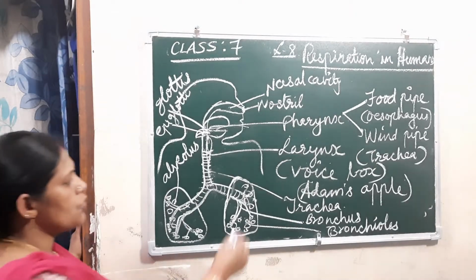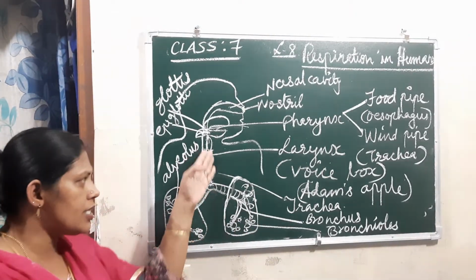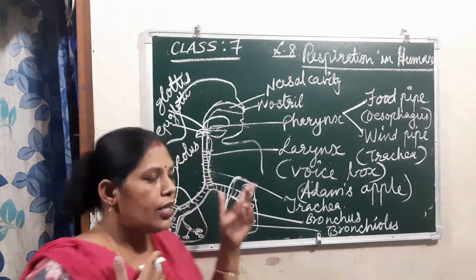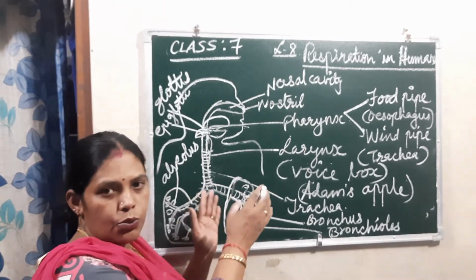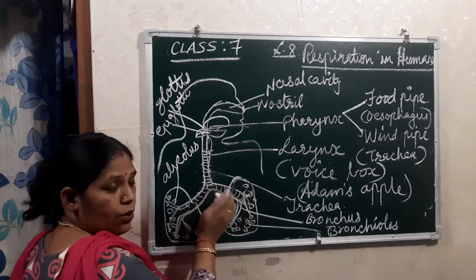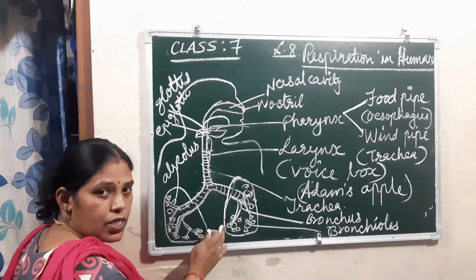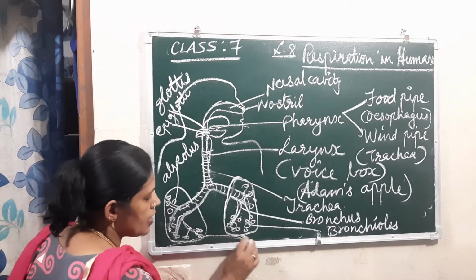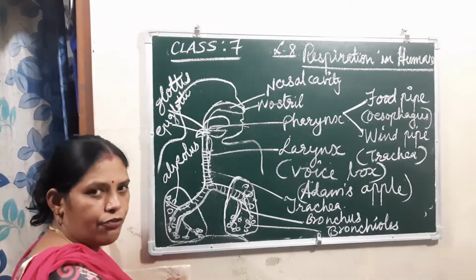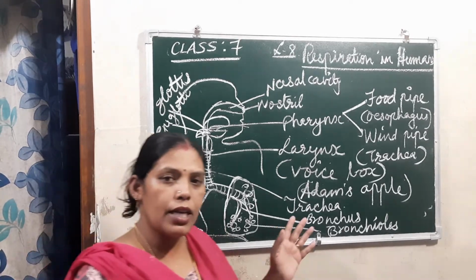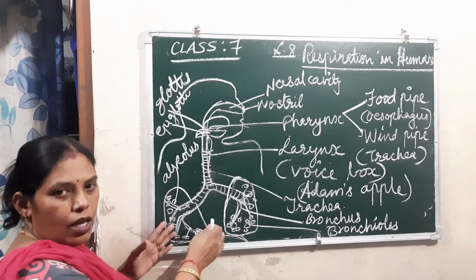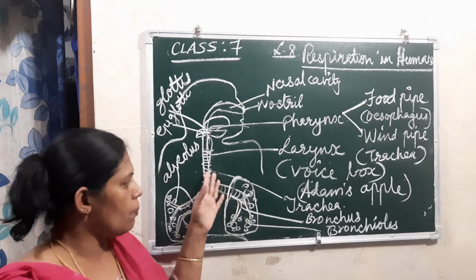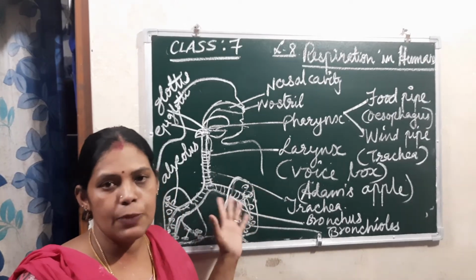Okay, clear? Understood this one? Actually here, when the trachea reaches the chest cavity, there only it divides into two. Okay, one goes into each lung. Children, and here in between, these two lungs are resting on this place, which is known as the diaphragm. That explanation I will give in the next class, how this functions. So understood what the parts of the human respiratory system are.